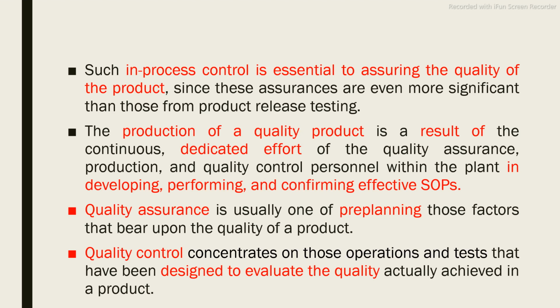But once the product is ready, then it is designed for the evaluation of quality. So this is the work of quality control. Once the product is ready, it is evaluated for its qualities. So this is the difference between quality assurance and quality control. Quality assurance is the pre-planning before manufacturing, and quality control means evaluating the quality after preparing, after finalizing the product.